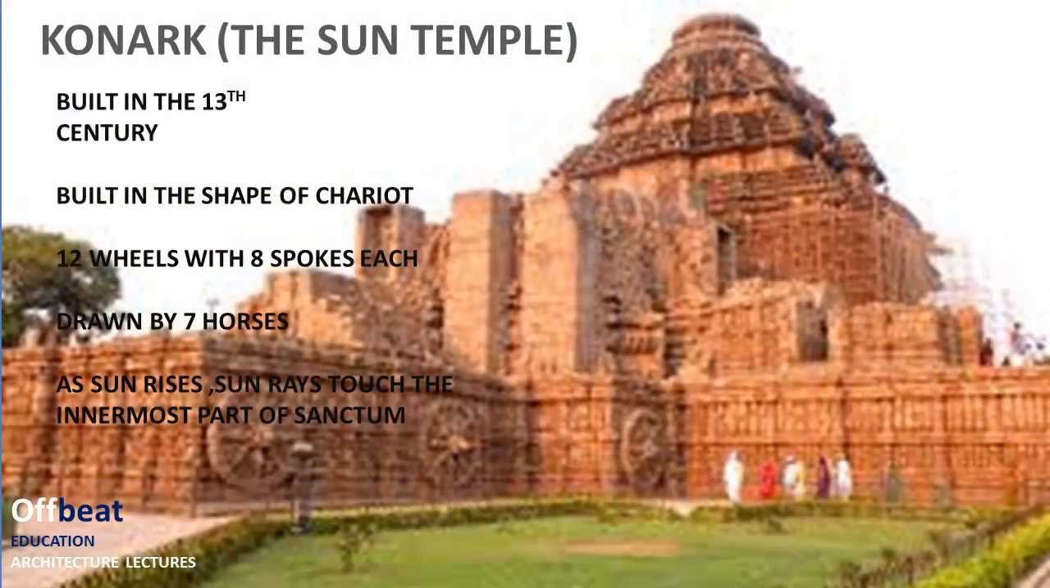Now this is the Konark temple in Konark. This is a sun temple, and this was built in the 13th century. Now this temple was constructed in the shape of a chariot, that is the chariot of the Sun. Now there are 12 wheels with 8 spokes each, you can see in the picture, and this rath or chariot is drawn by 7 horses which are constructed, it is assumed,